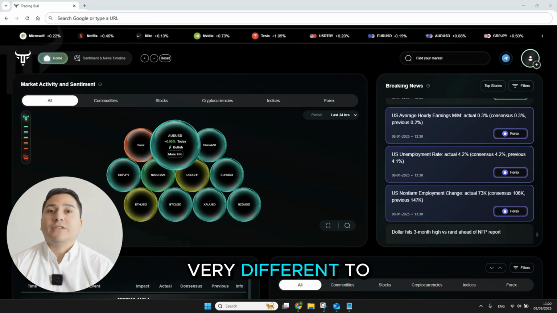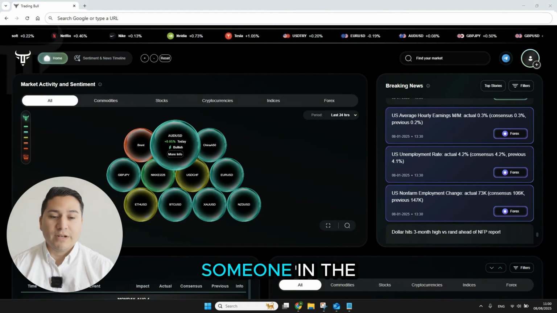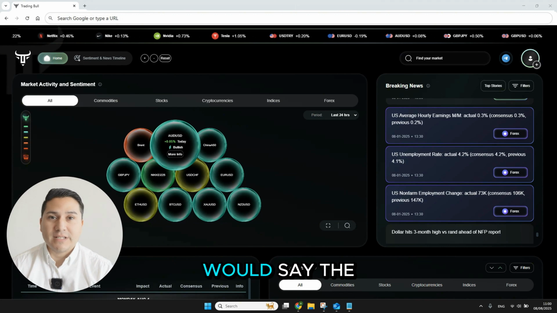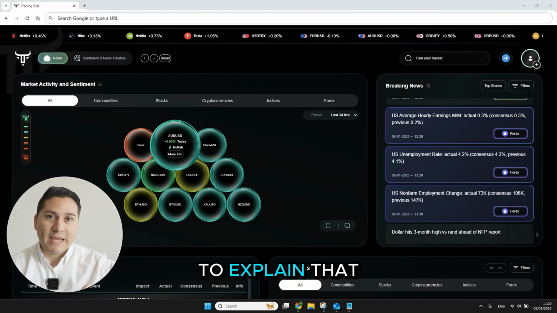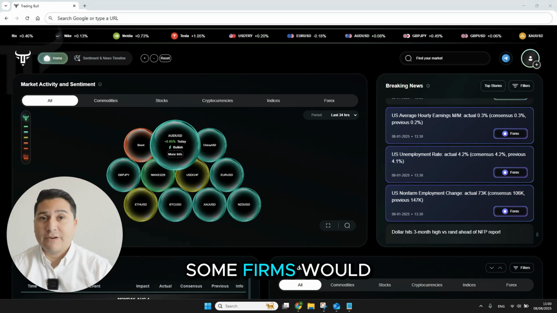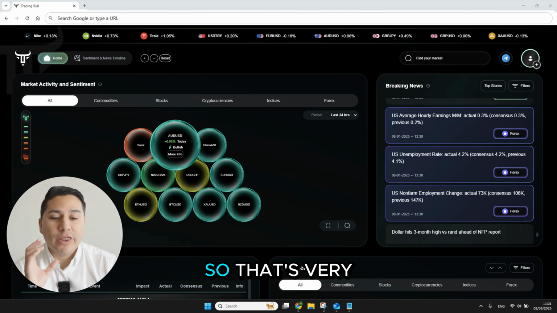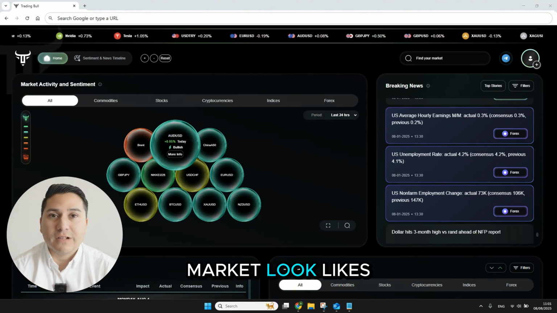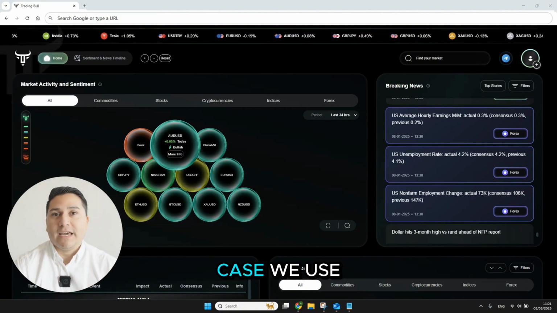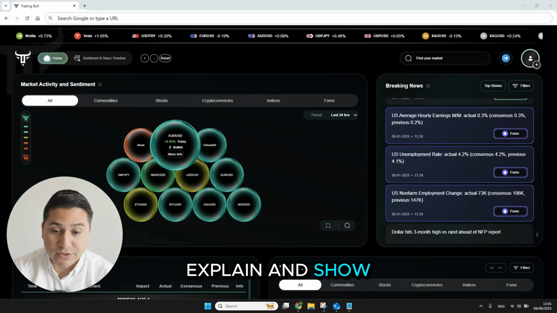Now, this is very different to your traditional way of doing signals. The traditional way of doing signals is that someone in the morning would look at the charts and then say the trend is bullish, so we think we're going to head up. And then they would just use technical analysis to explain that. And then when they get stopped out, some firms would do another setup while others would actually wait until the next day. So that's very different. They're only using data and how the market looked at a specific time of the day, whereas in our case, we use the new data that comes out combined with the technicals. So let me explain and show you how that works.